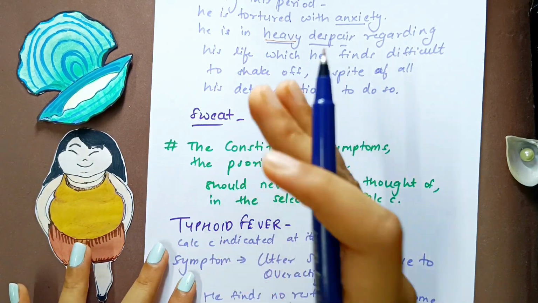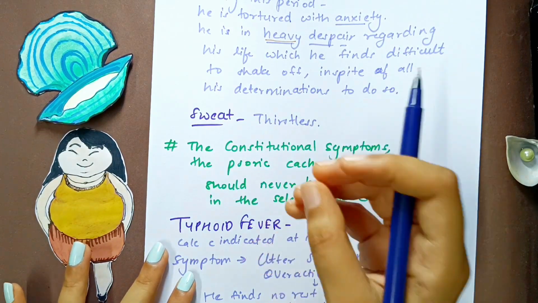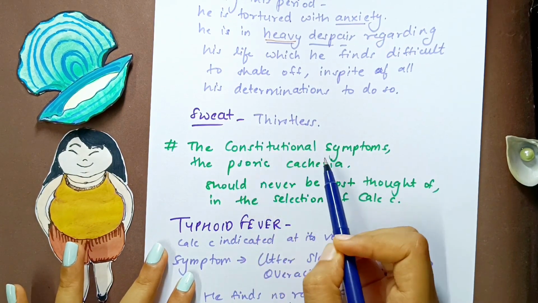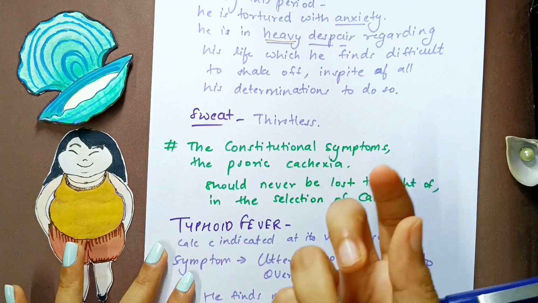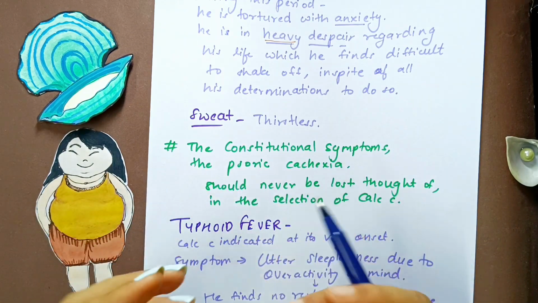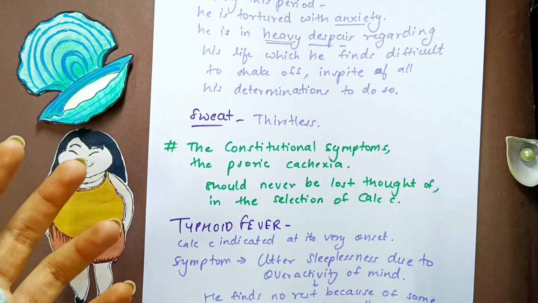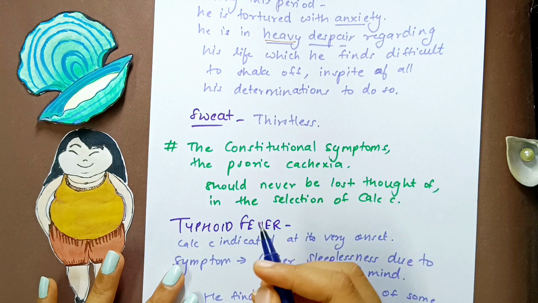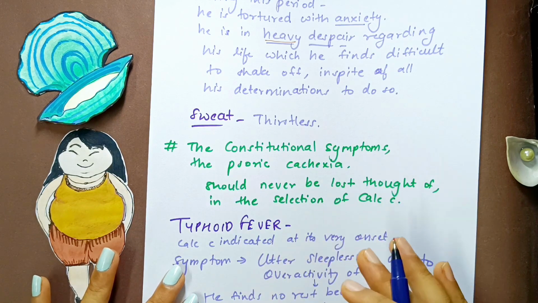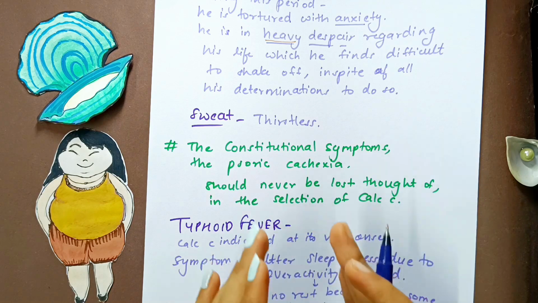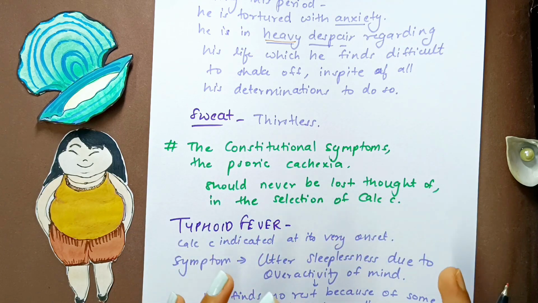First of all, you should have one or two characteristic symptoms present in your patient, and he says that the constitutional symptoms of Calcarea Carb and the psoric cachexia, meaning even if he is fat and flabby, he is emaciated. That emaciation, that lack of nutrition, and the constitutional symptoms of Calcarea should never be lost thought of. You should never forget about them when you are selecting Calcarea Carb as a remedy for your patient. If they are present, then Calcarea Carb is a good remedy to be thought of.